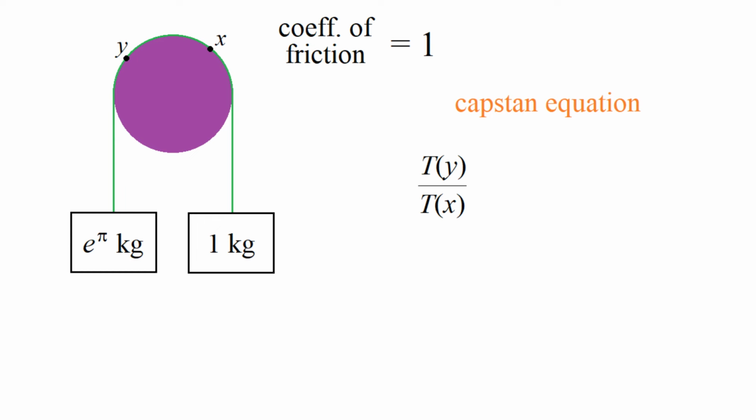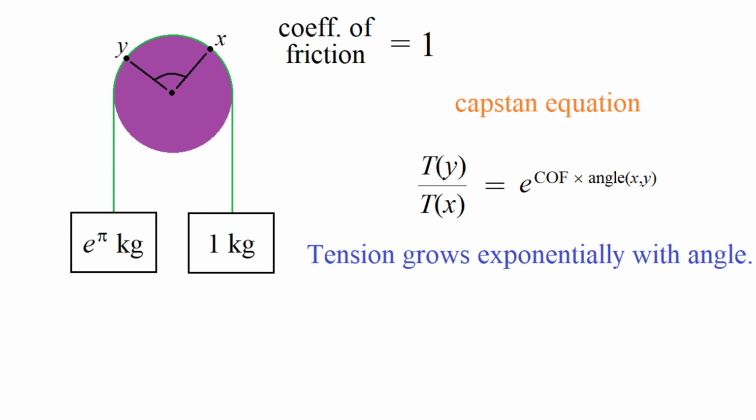And to be clear, we're asking this specifically for the scenario that the mass on the left is the largest possible while maintaining equilibrium. And the answer is that the factor of increase in tension going from x to y is equal to e to the power of the coefficient of friction, which is just 1, times the angle round the disk that you have to go through to get from x to y. So in other words, what we're saying is, as you go round the disk, the tension in the string increases exponentially with the angle that you make to the center of the disk.